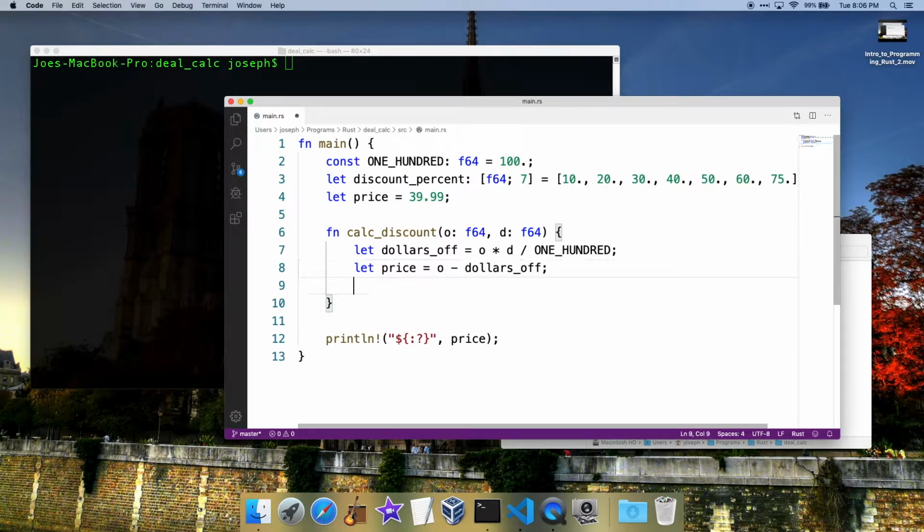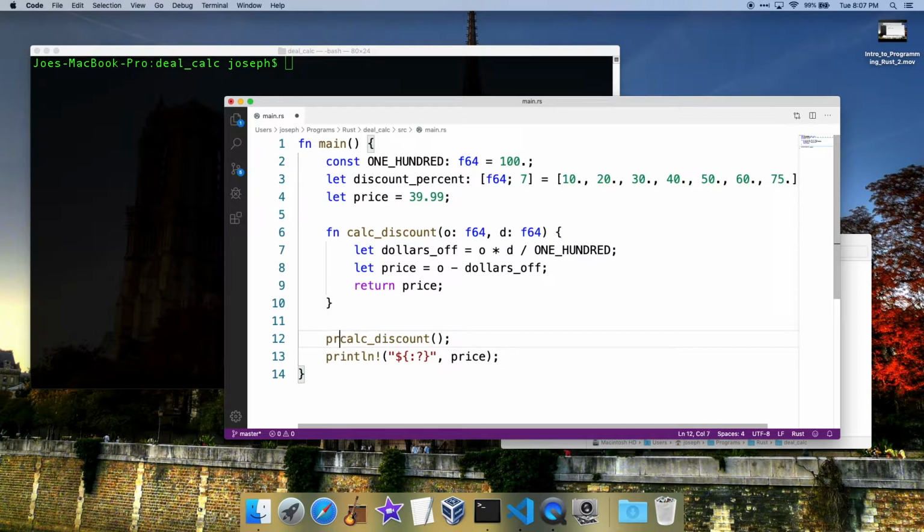And then we need to tell it what value to return. So this is what data it's going to spit out, and we'll just say return price. So that means whenever we call this somewhere, calc discount, and tell it what we want to put into it, we're going to give it a variable.